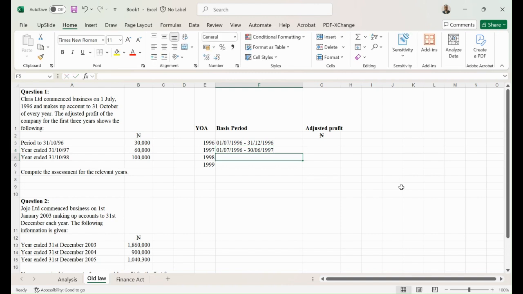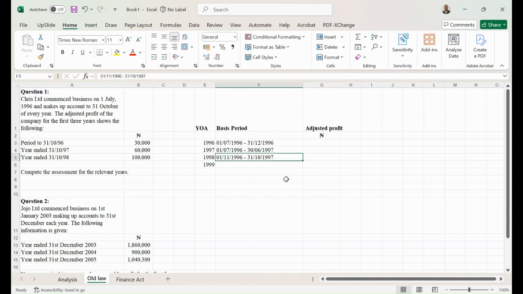Now, the third year of assessment is going to be on a preceding year basis. In this case, remember the trick, preceding year basis will consider the financial year end. So I'll start with 31st October, which is the financial year end. Since my year of assessment is 1998, this is going to be 1997. But when am I supposed to start? 12 months backward. Okay, and that is going to be 1st of November 1996. So you'd see that I have a 12-month period.